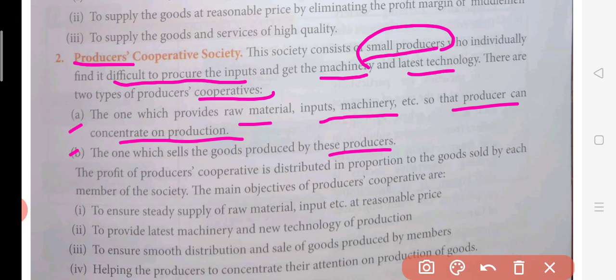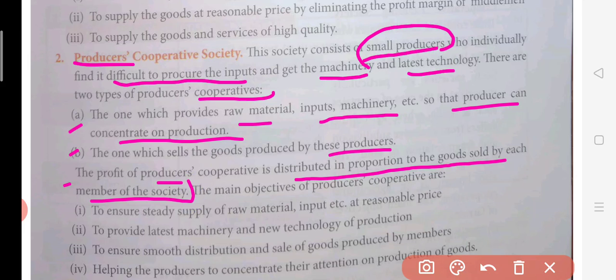Okay, now the profit of the producers. Suppose profit is there in this type of cooperative society, it is distributed in proportion to the goods sold by each member of the society. So how is the profit going to be shared? It will be based on each member's shares or sales in the area. Okay, now suppose any member is selling the goods, so definitely the amount will be noted down, how much amount of sales he has done, and profit will be distributed according to that percentage.